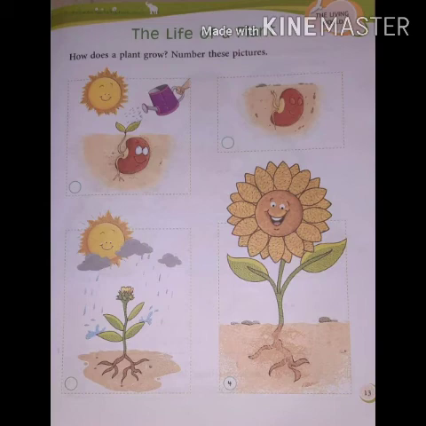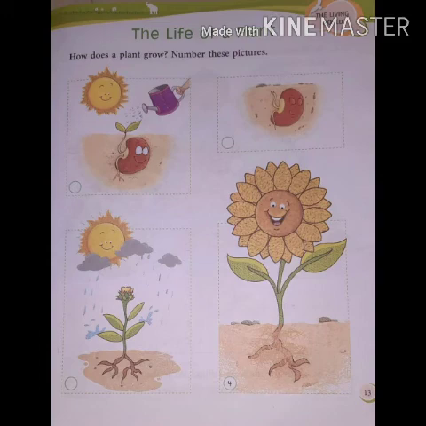What has come there? From the seed you can see 2 small leaves. Now come below. Sun is there, small roots have come, and 4 leaves are there, and a small flower is there. And in this 4th picture you can see a big sunflower.